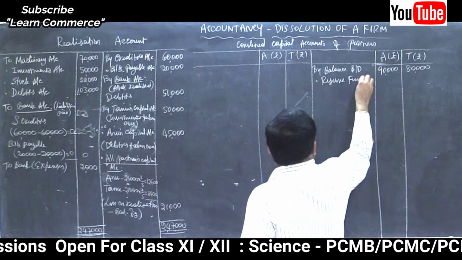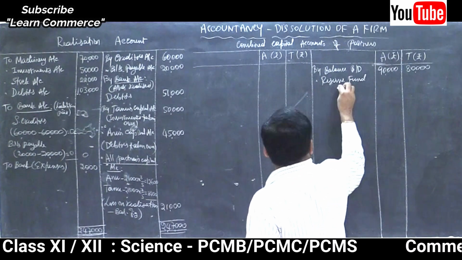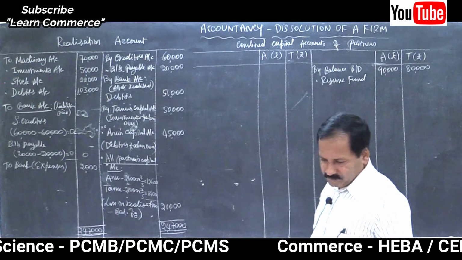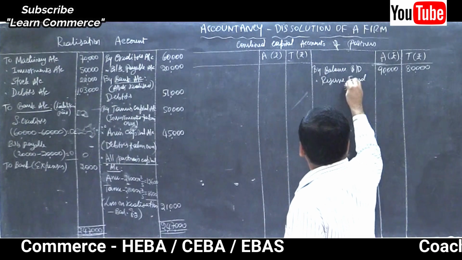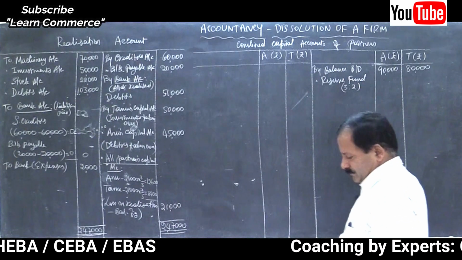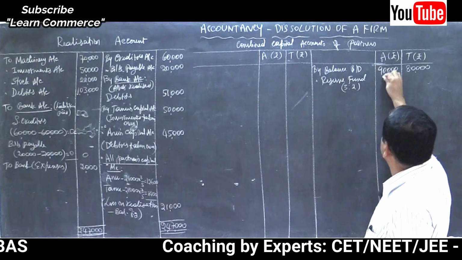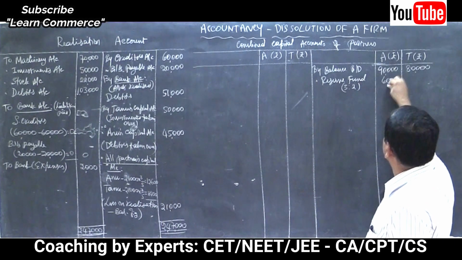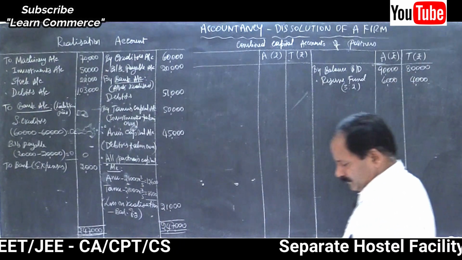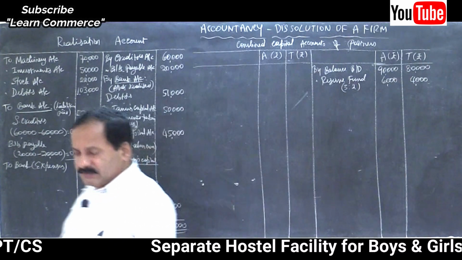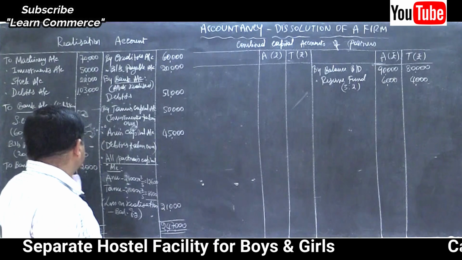Reserve fund ratio 3:2. Write within bracket, 6,000 and 4,000. That's all. Then there is a loss on realization here.